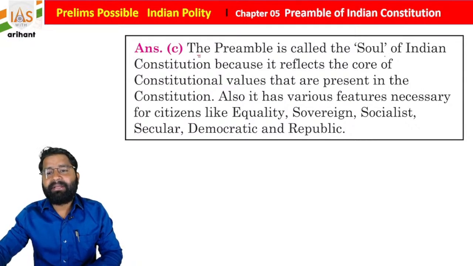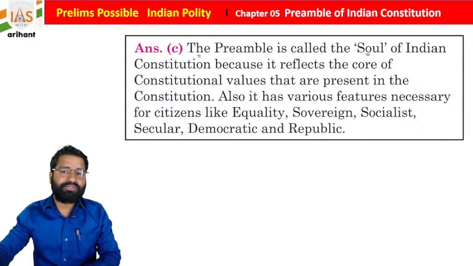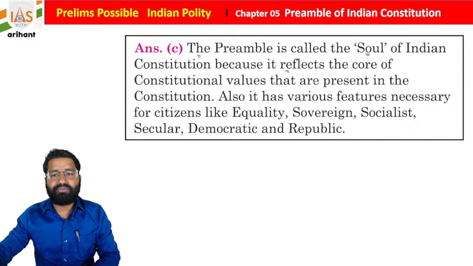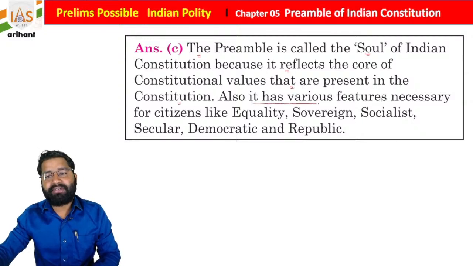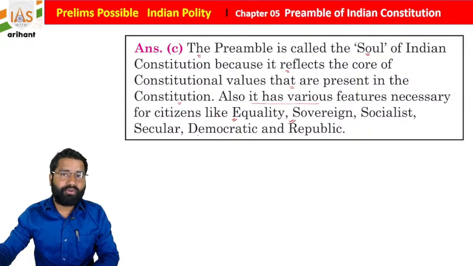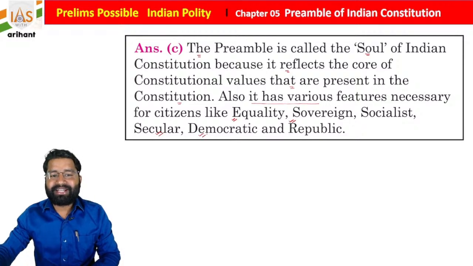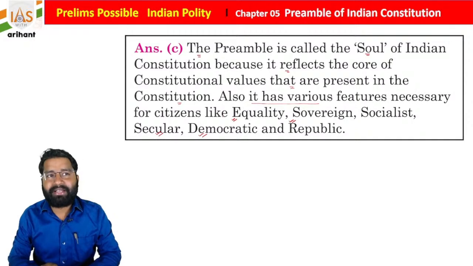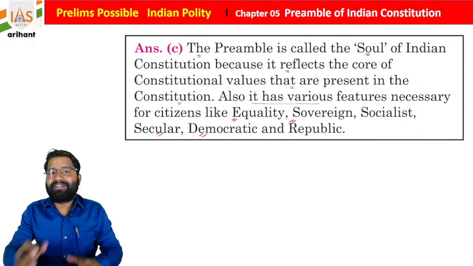The preamble is called the soul of the Indian Constitution because it reflects the core constitutional values present in the Constitution. Also, it has various features necessary for citizens like equality, sovereign, socialist, secular, democratic and republic. So the objective, philosophy and nature of the Indian Constitution are also included under the preamble.